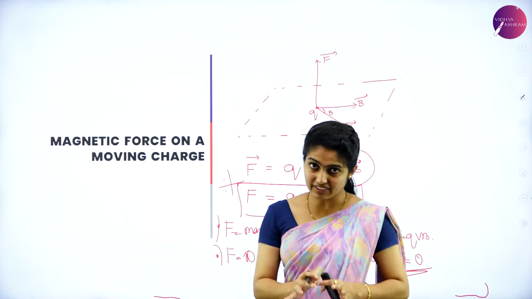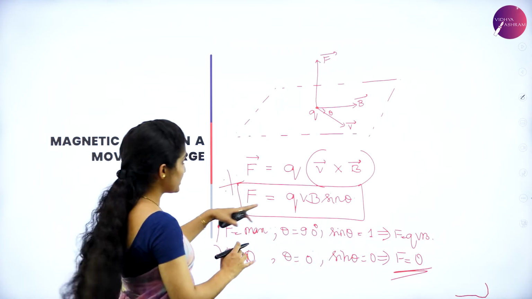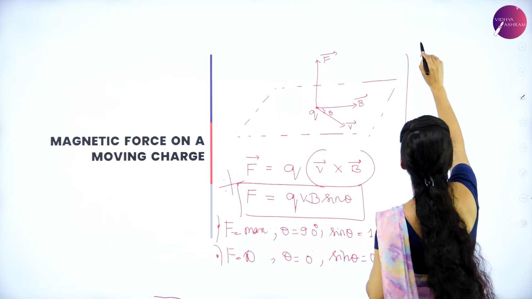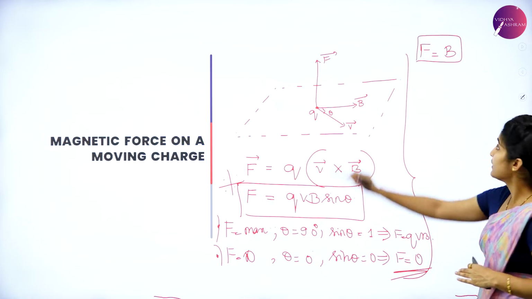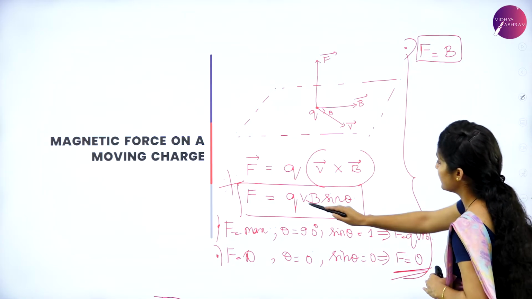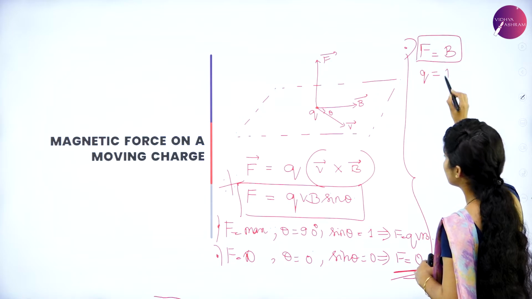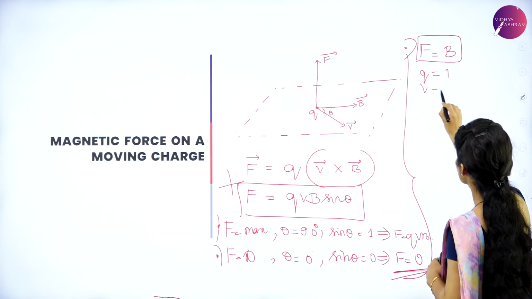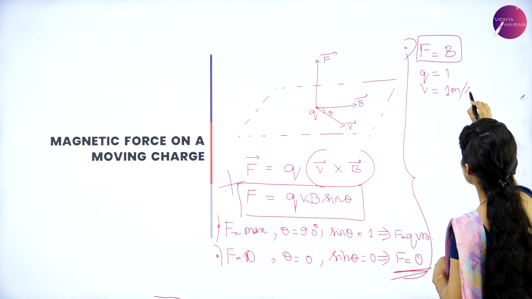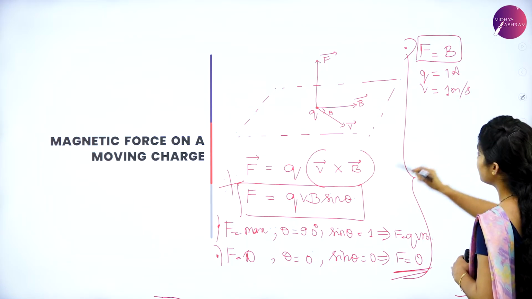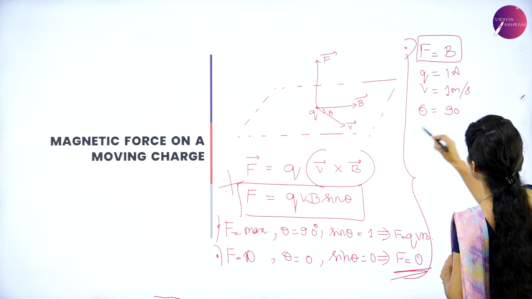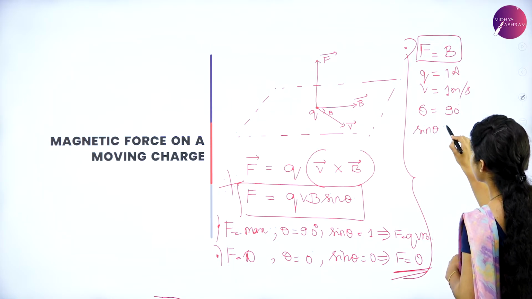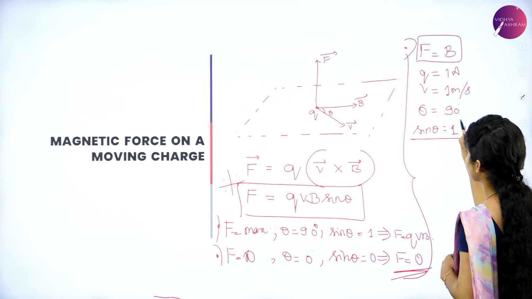Now, having this concept, when can you say that F is equal to B? When do you get this condition? This condition is got when q is 1, the v value is 1 meter per second, the current element value is 1 ampere, and theta is 90 degrees, so that sine theta gives you 1.